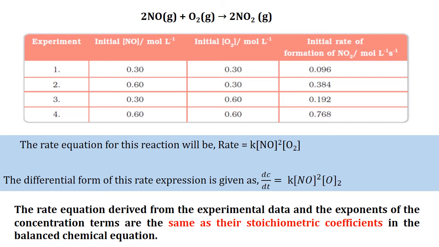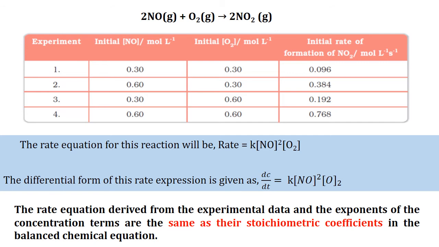Now come to data 3, where the concentration of nitric oxide is kept constant and the concentration of oxygen is doubled. Here the rate is found to be 0.192 mole per liter per second. That is, the rate is found to be doubled compared to the original, data 1.